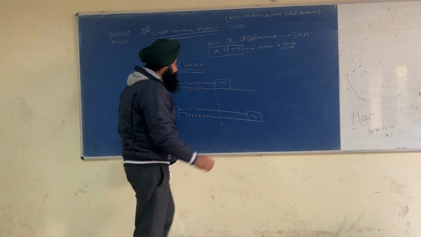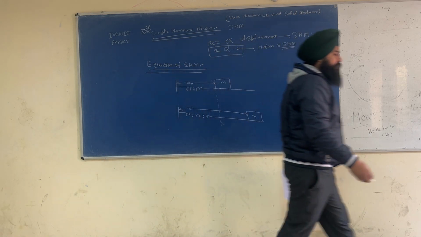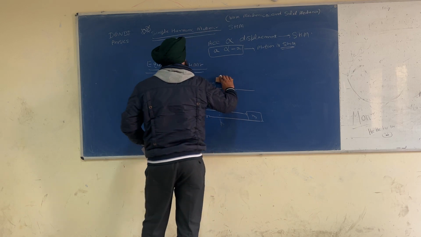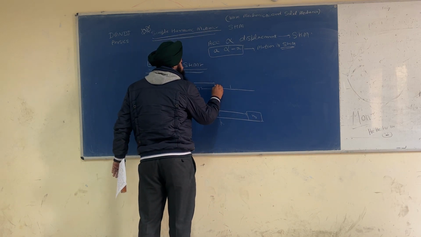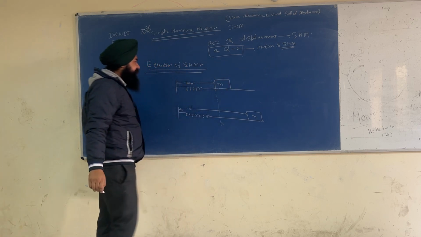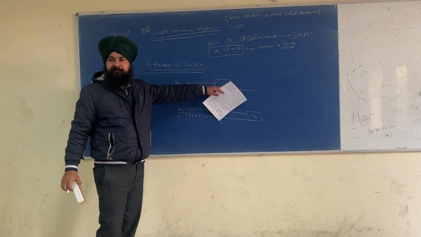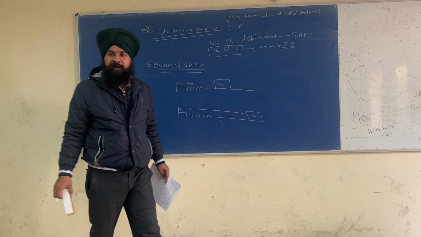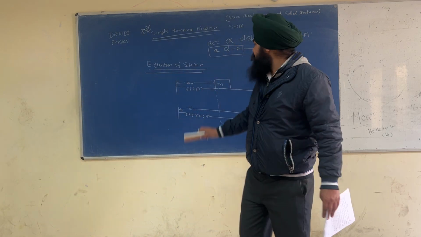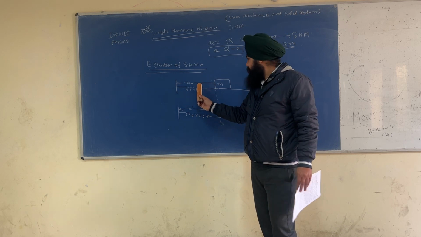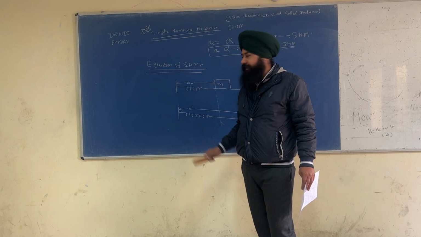Please take a write up. Okay, we have an object of mass m which is connected to a spring. And x naught is the original displacement of the mass m.